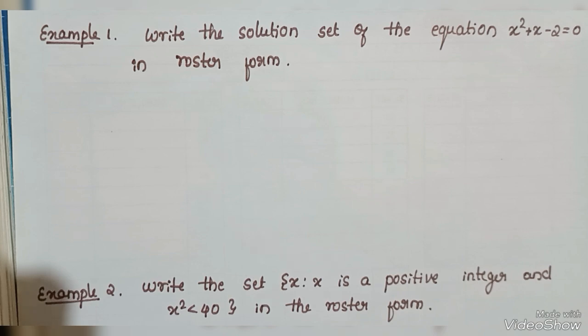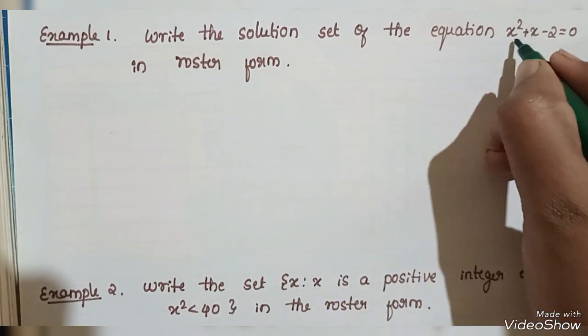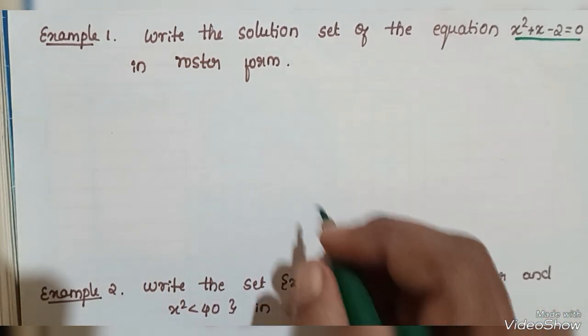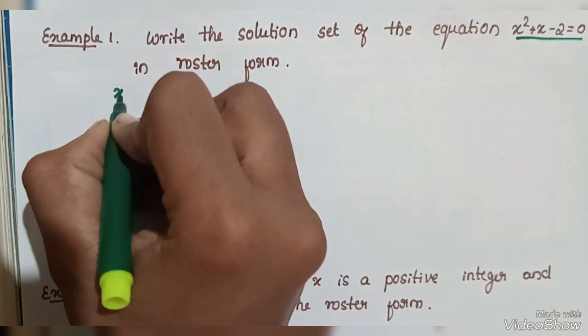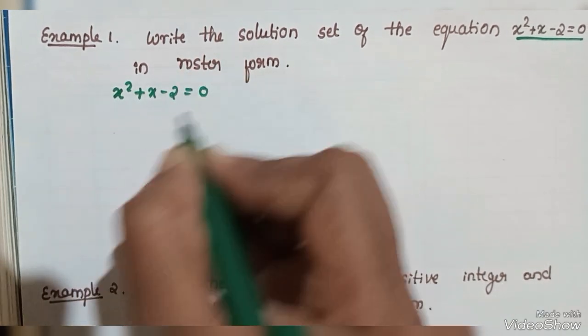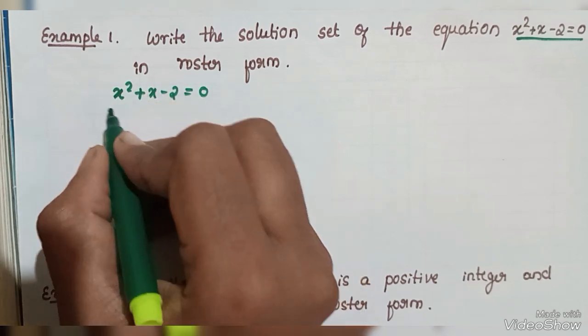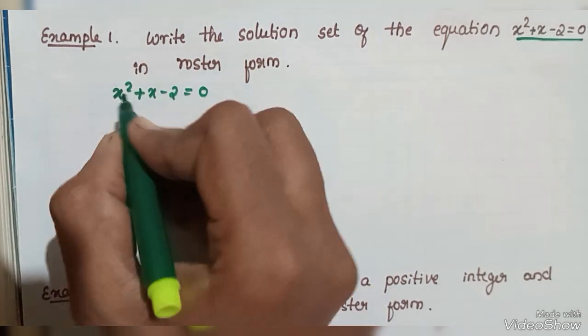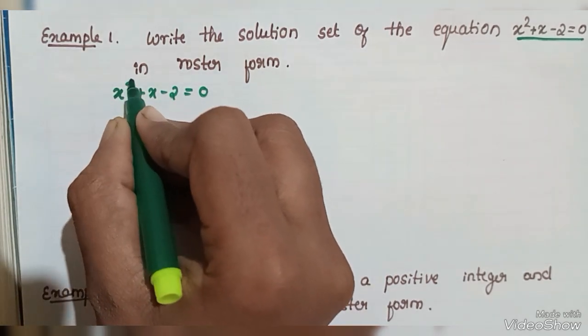We discuss some examples. Example 1: write the solution set of the equation x square plus x minus 2 equals 0 in roster form. Here they have given one equation, x square plus x minus 2 equals 0. It is a quadratic equation because x has the power 2.